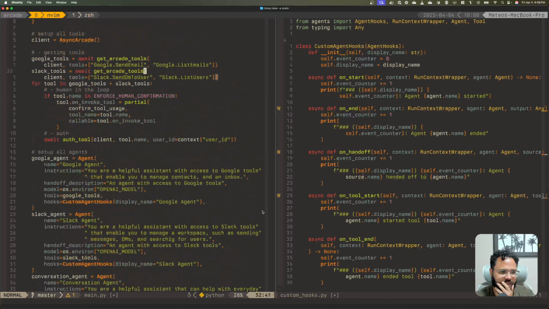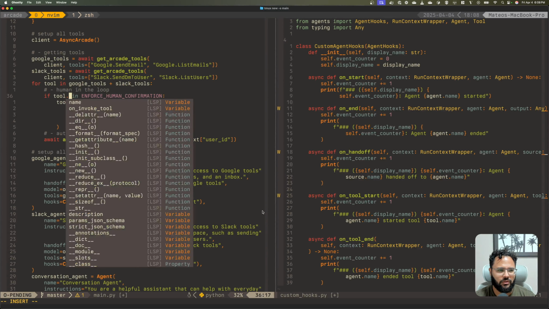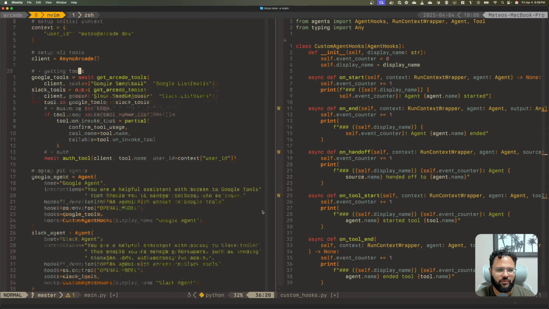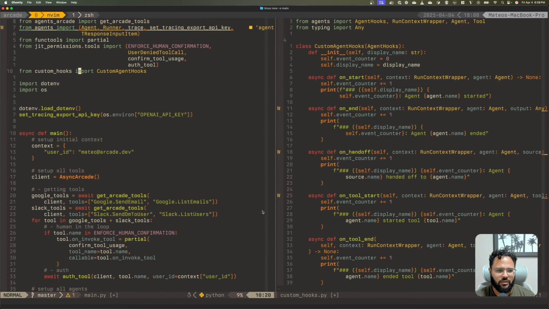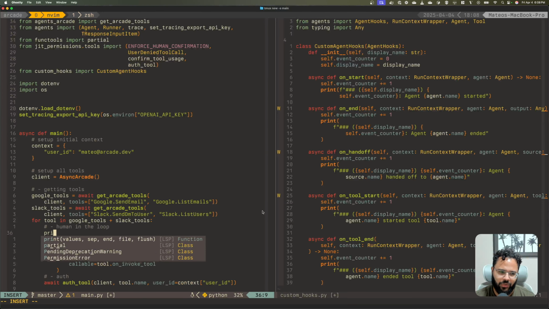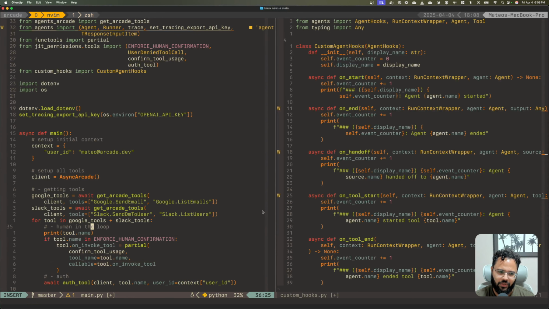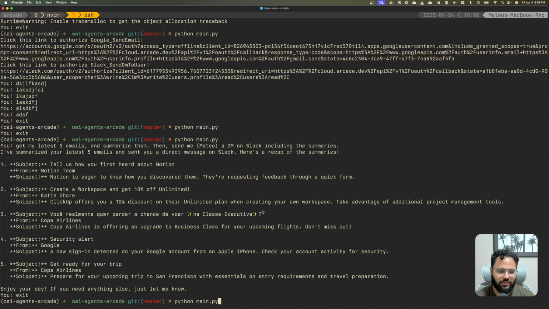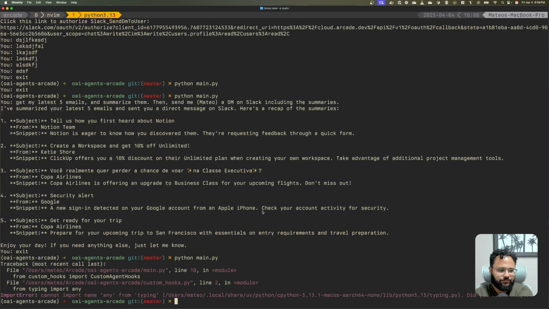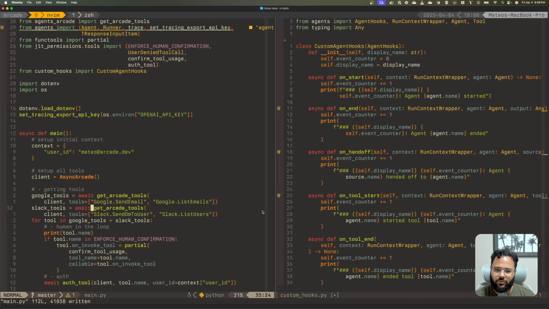Then let's see if tool name is in enforce human confirmation. Just for my sanity, let's print the tool name, right? Because it could be that there is some transformation of the name happening, and that's why we are not doing that actually. So let's do that. Cannot import Any from typing. All right. But to know, we need to save this file and then try again.